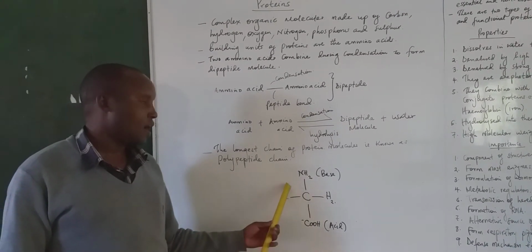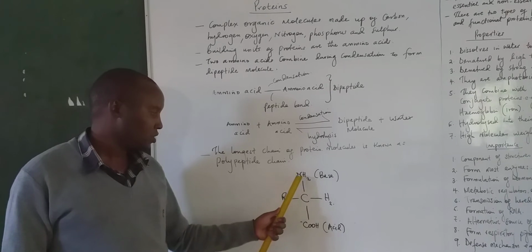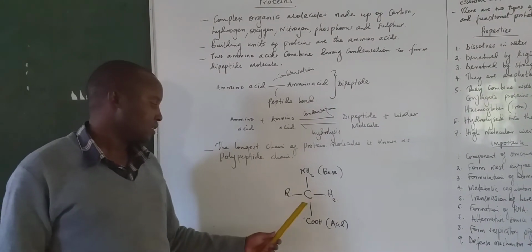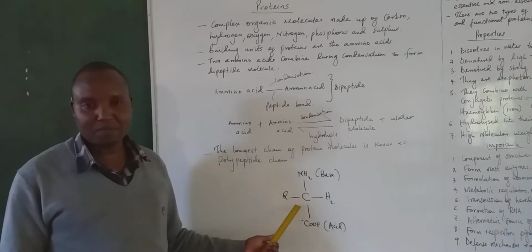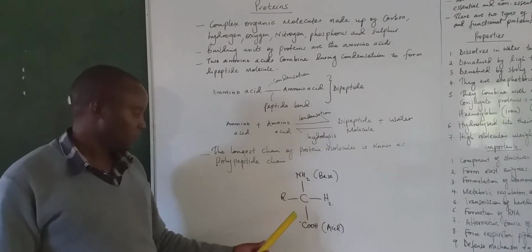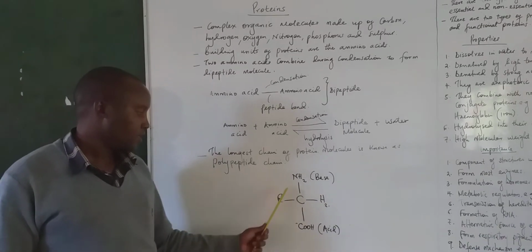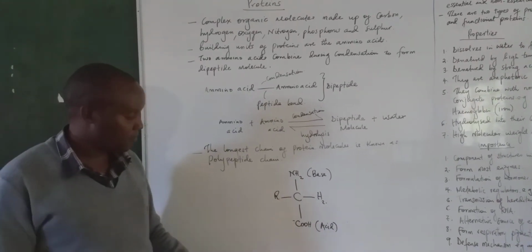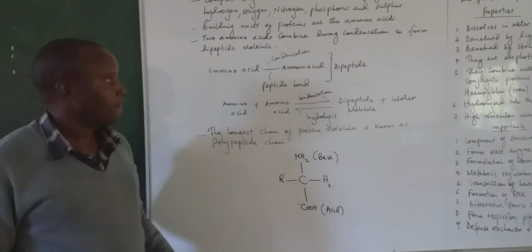When a carbon is attached to four different groups like this, at a high level of learning, it is referred to as isomerism, like the one that happens in the amino acid.